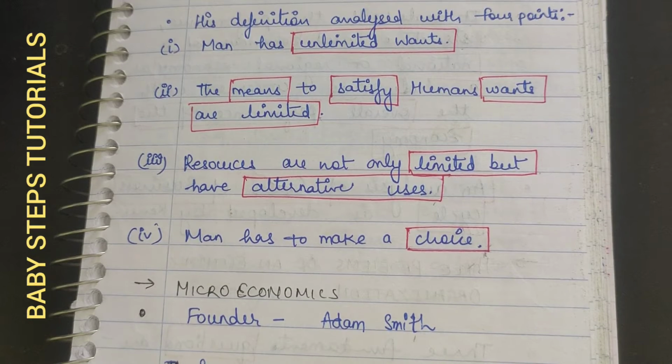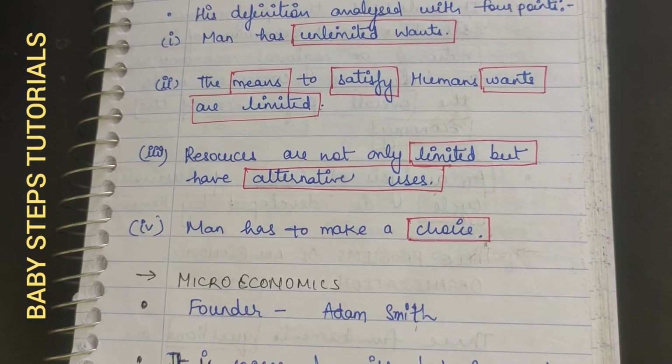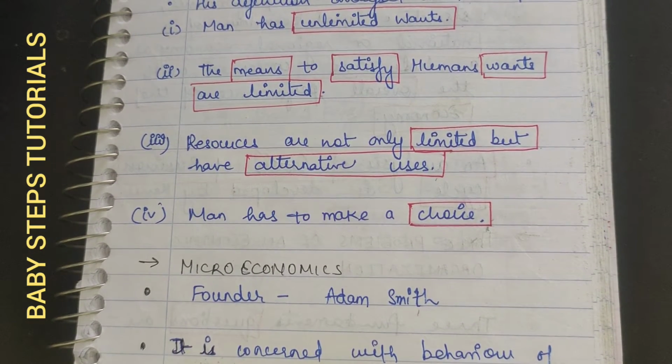Now what do all four points say? We have unlimited wants but limited resources, and for those limited resources we have some alternatives. Man has to make a choice, whether to use them or the alternative resources, or how much money he earns. It all depends on that.